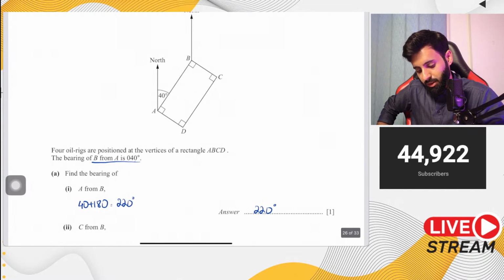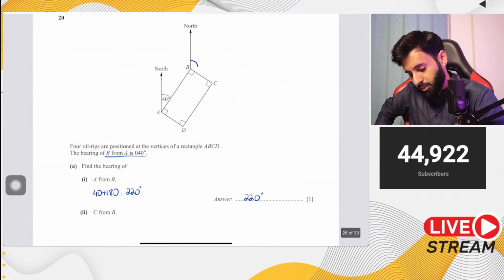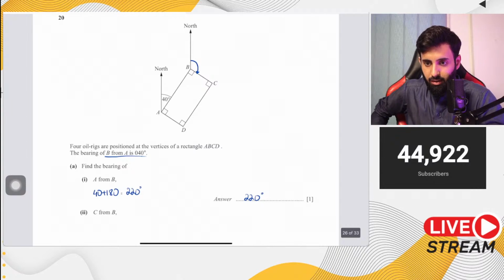So I'm going to go ahead and solve this question. Bearing of C from B, so it's always a good idea to first mark what it is that you want. So this is what you want. Go ahead.